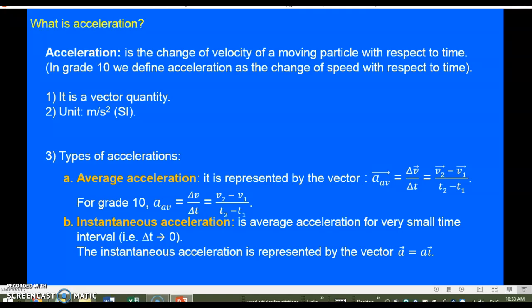This means that when we write any parameter tending to 0, it's not equal to 0, but very, very small compared to the scale considered in the situation. So the instantaneous acceleration is represented by the vector a vector equal a instantaneous vector. If the speed increases, then it's going to be positive. If the speed decreases, then it's going to be negative.